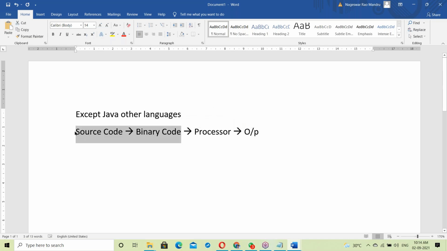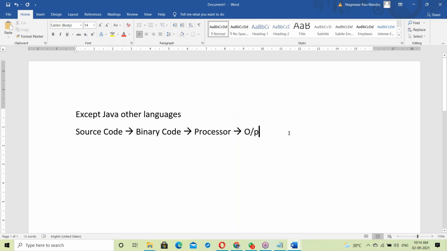C language: the compiler converts source code to binary code. C++: the compiler converts source code to binary code. HTML: the interpreter converts source code to binary codes. Either a compiler or interpreter converts source code to binary codes.